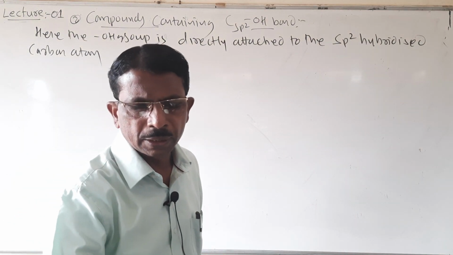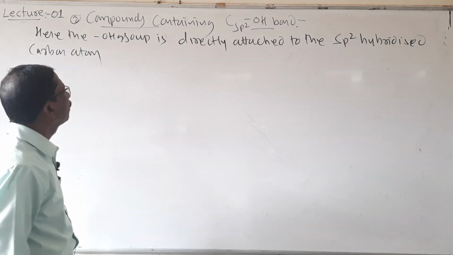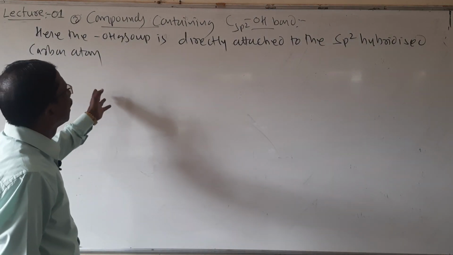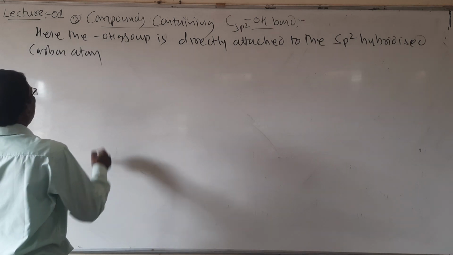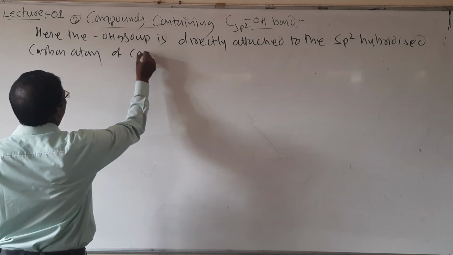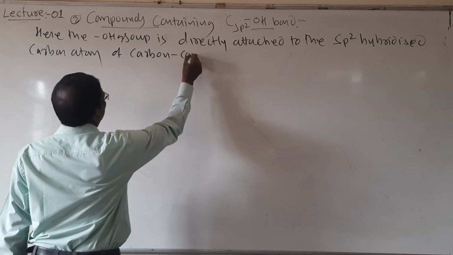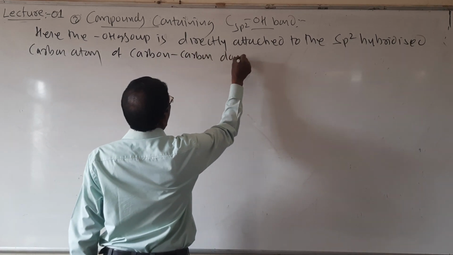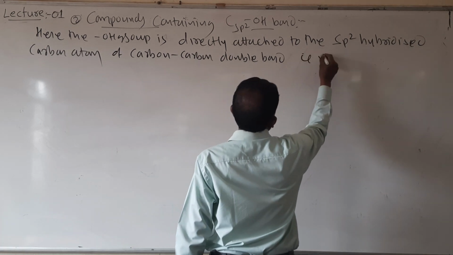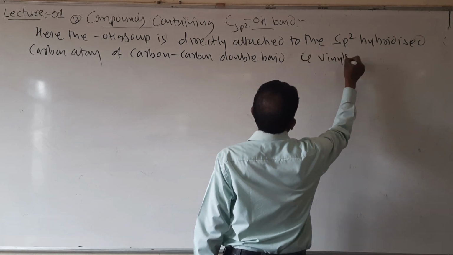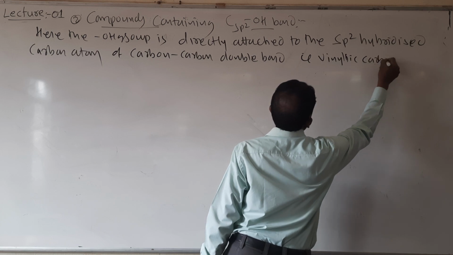So students, the OH group is directly attached to the sp2 hybridized carbon atom of the carbon-carbon double bond, that is the vinylic carbon.